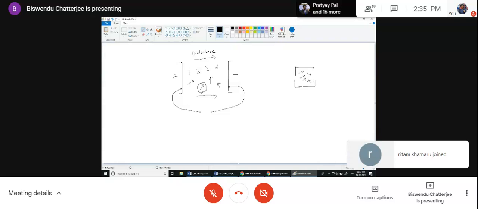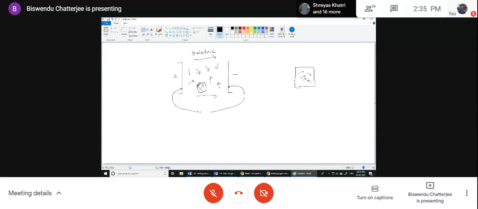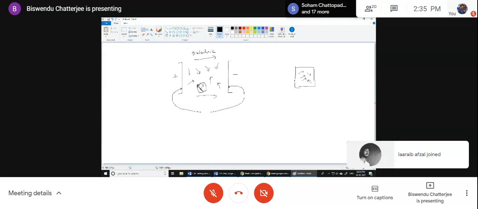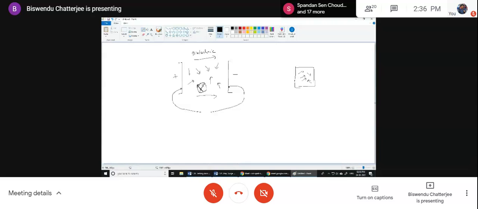Suppose it has to go in this direction; this is its final low energy position. By some thermal agitation it is in this position, so it will try to rotate back to its original home, and for this rotation it must release energy, and that energy will be released in the external circuit as electric current I.